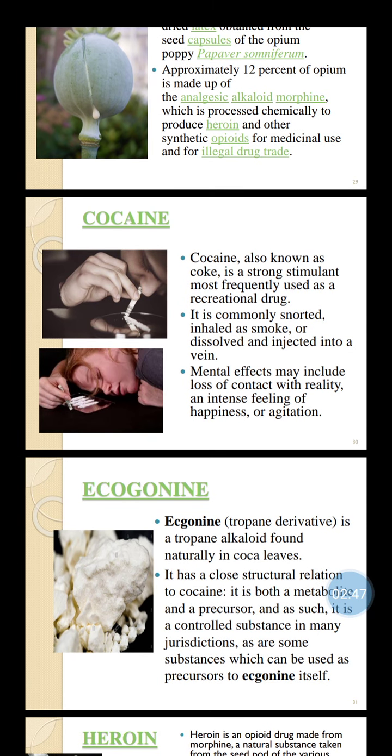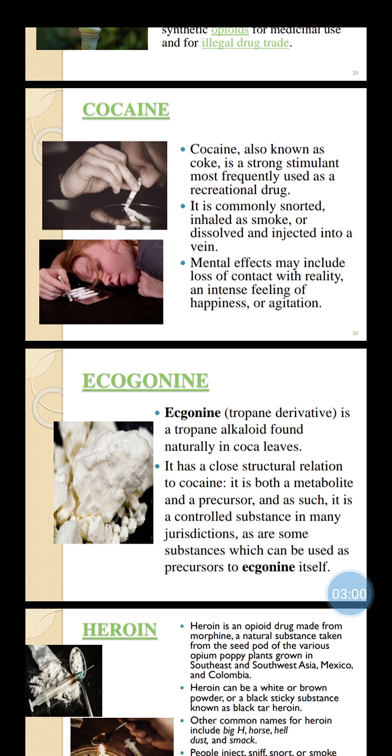Now let us start today's drug, ecgonine. Ecgonine, a tropane derivative, is a tropane alkaloid found naturally in coca leaves. It has a close structural relation to cocaine. It is both a metabolite and a precursor, and as such it is a controlled substance in many jurisdictions, as a substance which can be used as a precursor to cocaine itself.